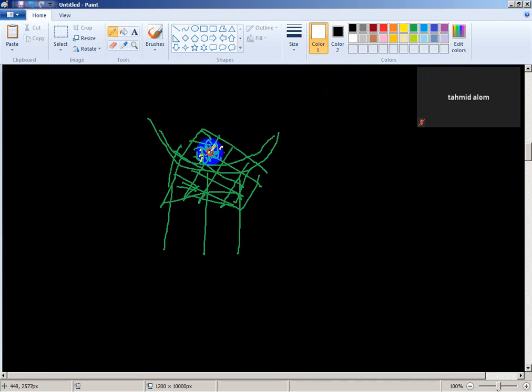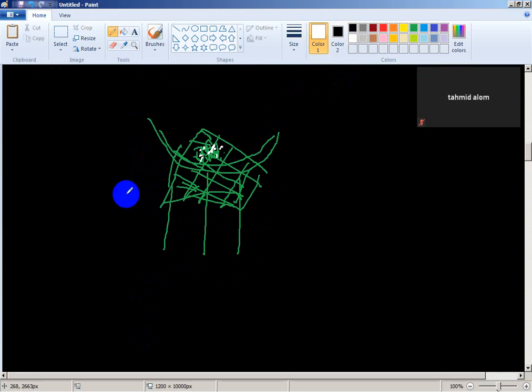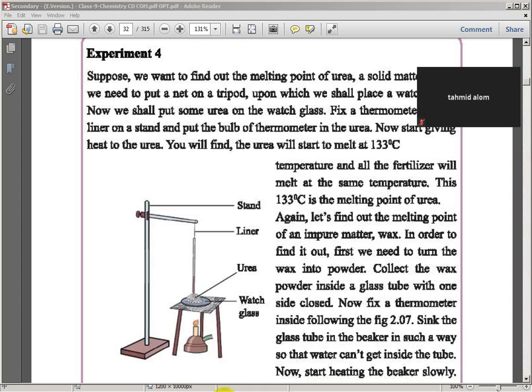Now we shall put some urea on the watch glass and fix the thermometer linearly on the stand and put the bulb of the thermometer in the urea.